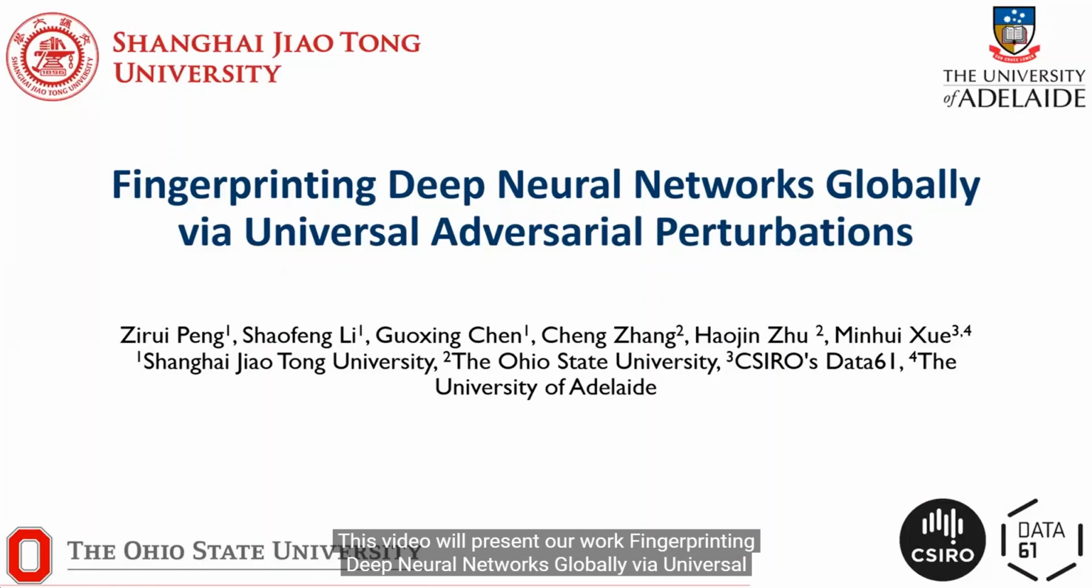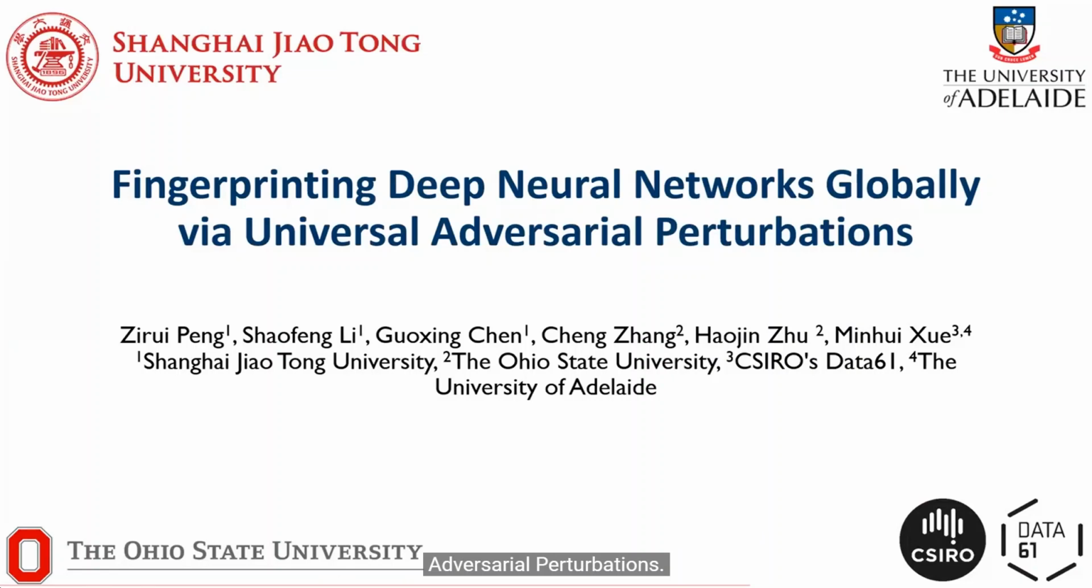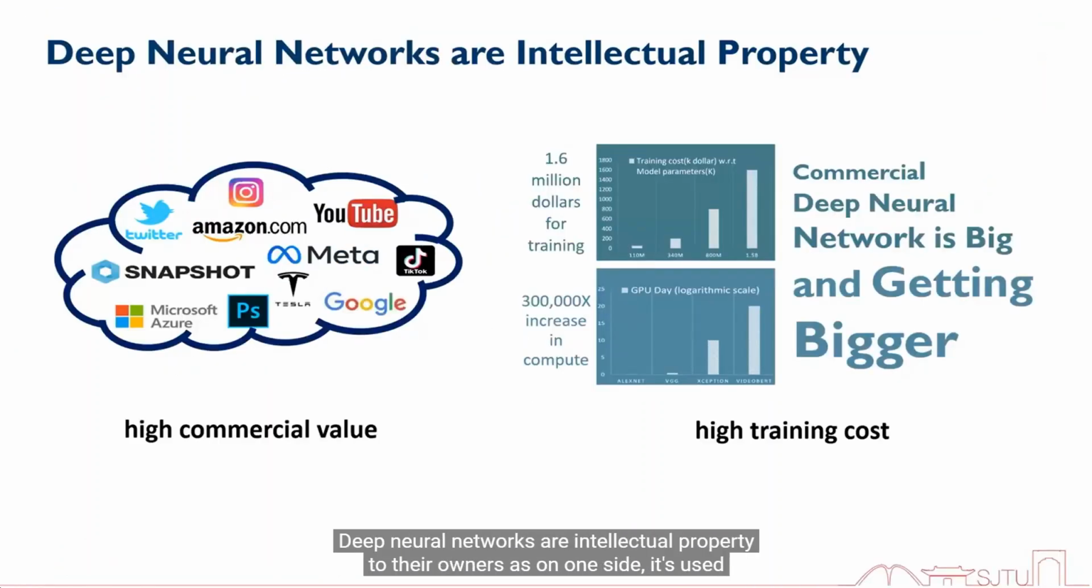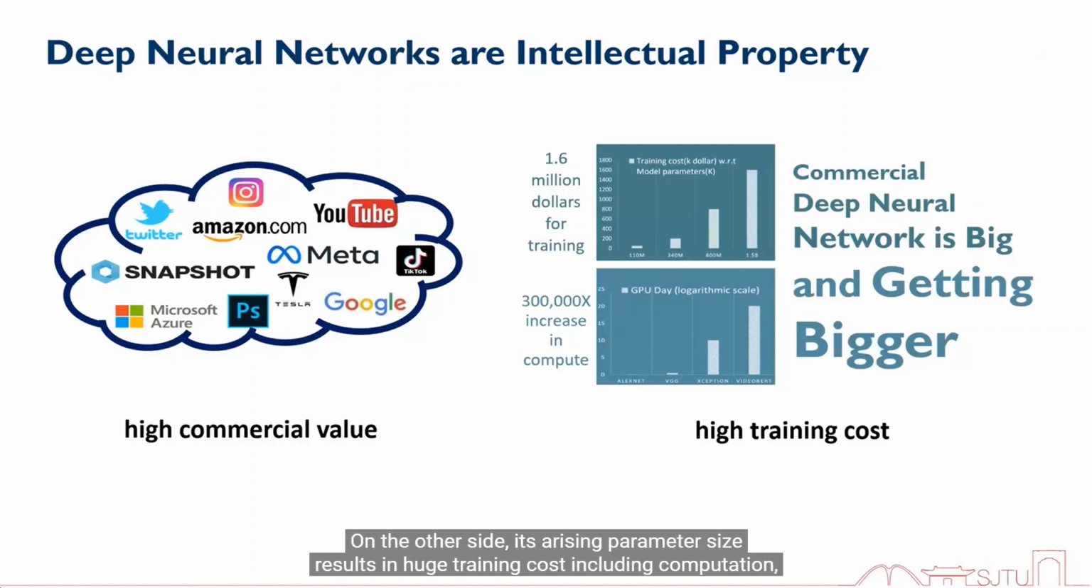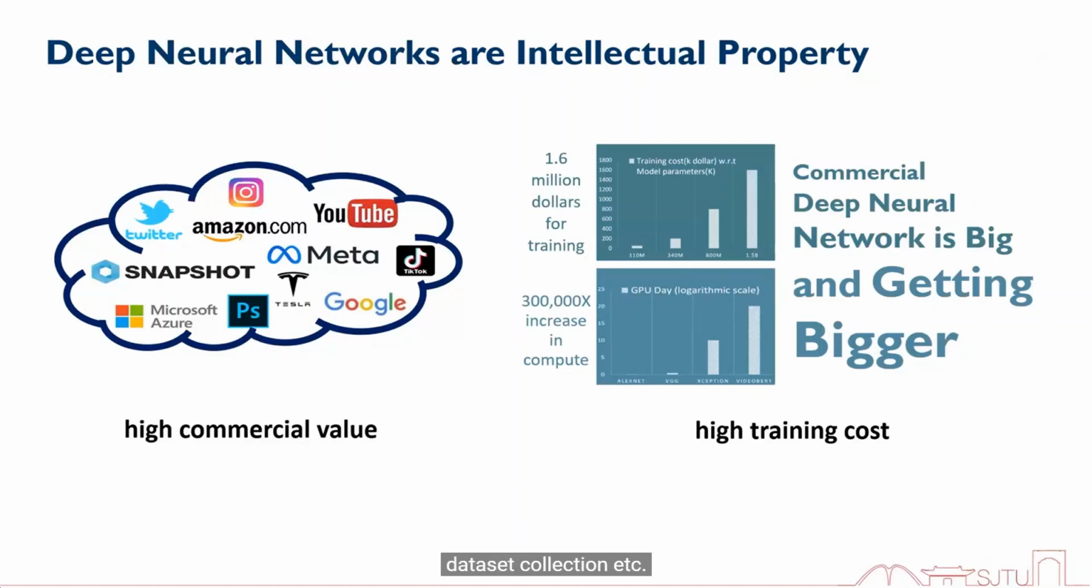This video will present our work, Fingerprinting Deep Neural Networks Globally via Universal Adversarial Perturbations. Deep neural networks are intellectual property to their owners, as on one side they are used by tremendous IT companies and have high commercial value. On the other side, their rising parameter size results in huge training costs, including computation, dataset collection, etc.